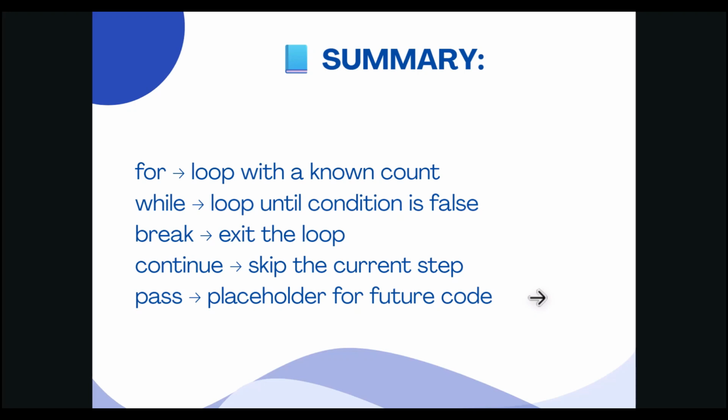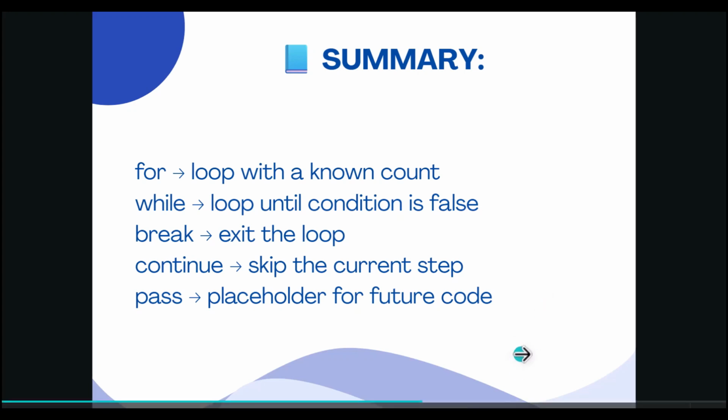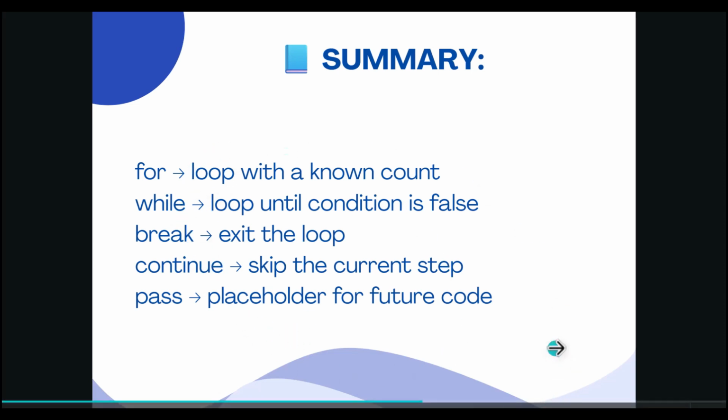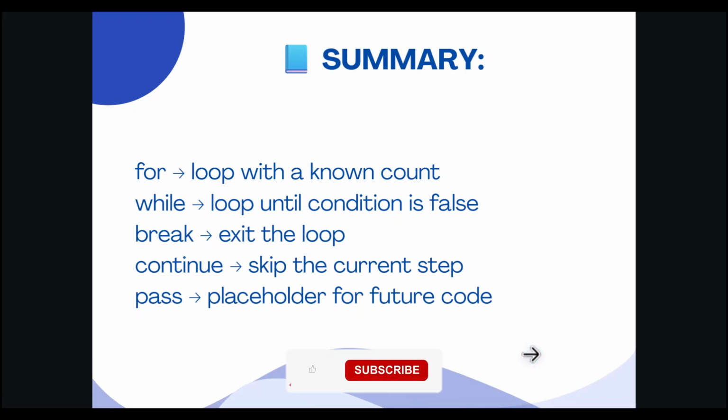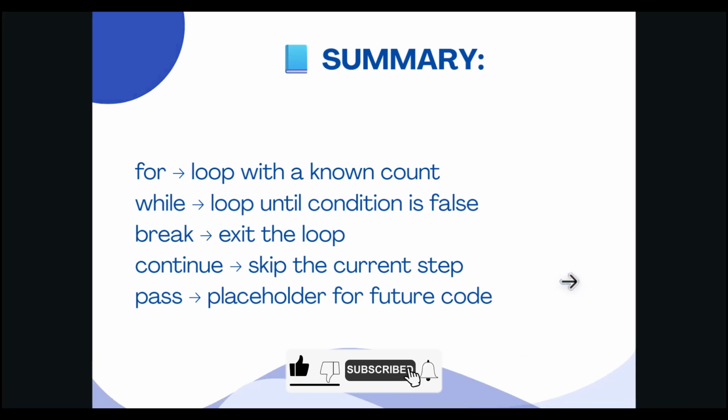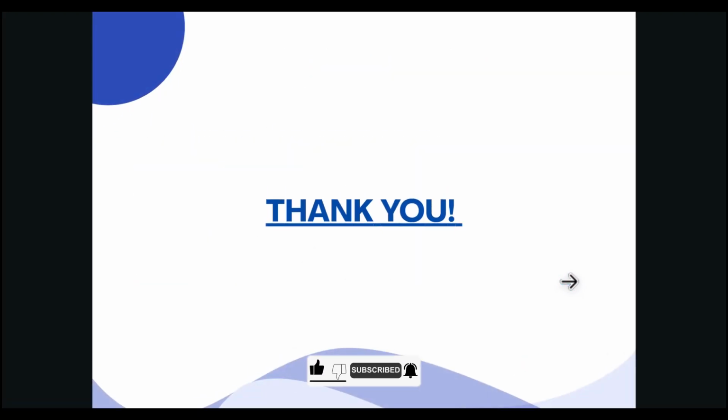Pass is the placeholder for future code. It is used when you want an empty block and want Python to do nothing, without showing any error. For example, the teacher says, let's skip this topic for now. We know that example very well.